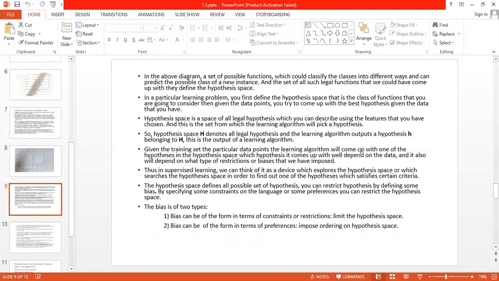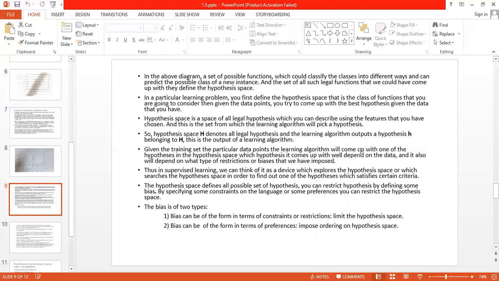So the hypothesis space is denoted by capital H, which denotes all legal hypotheses, just like we have drawn three hypotheses in that diagram. And the learning algorithm outputs hypothesis h, small h, which is the hypothesis the algorithm picked from the set of hypotheses belonging to capital H. Capital H contains three different hypotheses; small h is the single hypothesis which the learning algorithm has picked from capital H. Given the training set of particular data points, the learning algorithm will come up with one of the hypotheses in the hypothesis space.